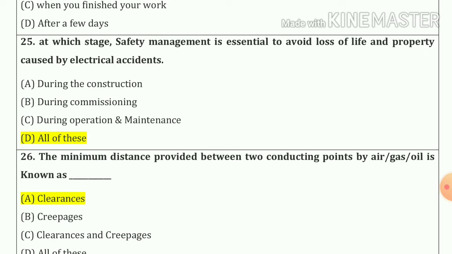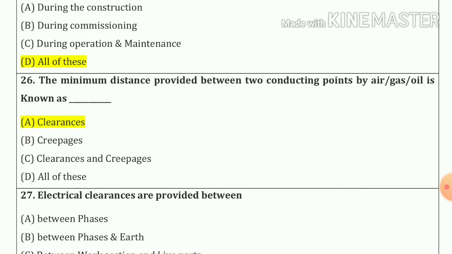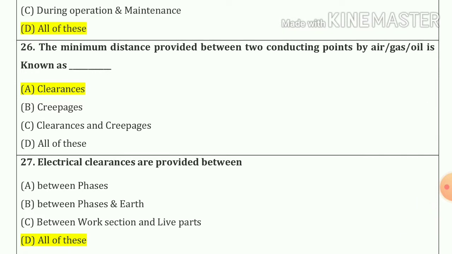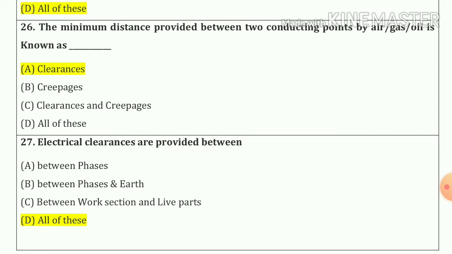25 number. At which stage safety management is essential to avoid loss of life and property caused by the electrical accidents? So our answer is all of the above. Now 26 number. The minimum distance provided between the two conducting points by air or a gas or a oil is known as a clearance. Option number A.